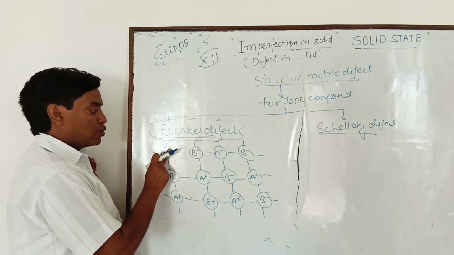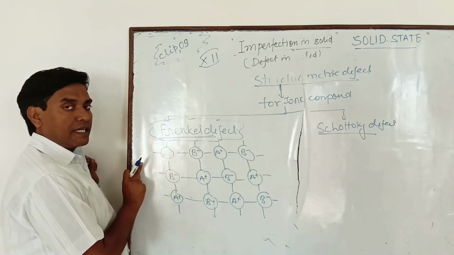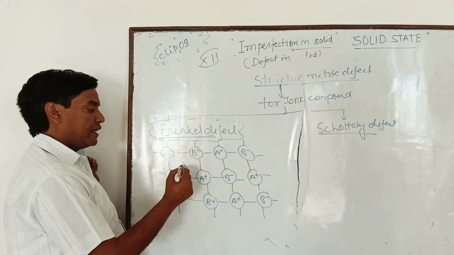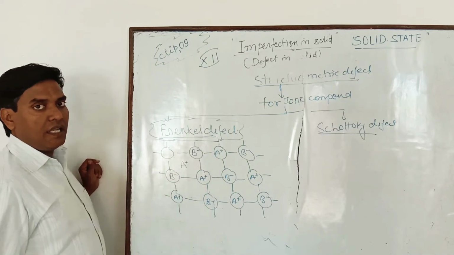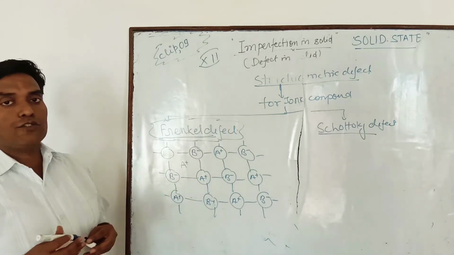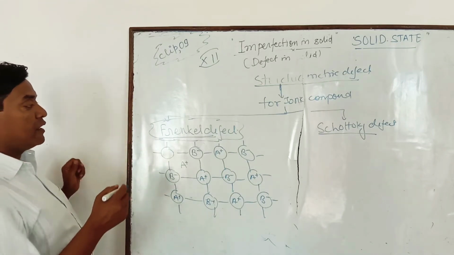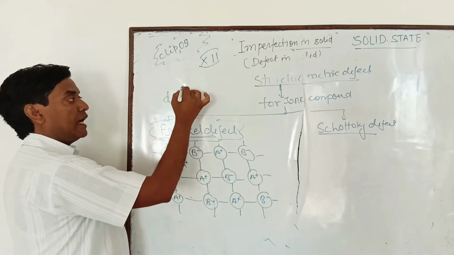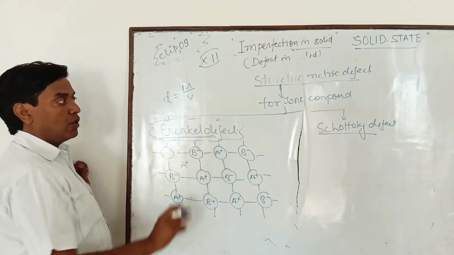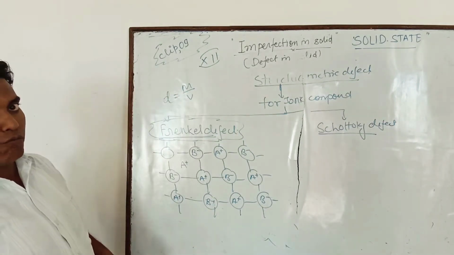And students, usually a cation, suppose this cation leaves its lattice site and comes into this interstitial site. Such a defect is known as what? Frenkel defect. Clear? But in Frenkel defect, what about density? Either it decreases or increases, because density is equal to mass upon volume.